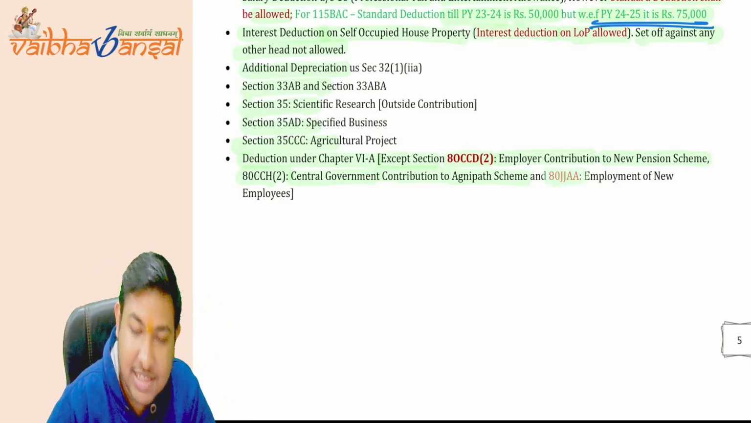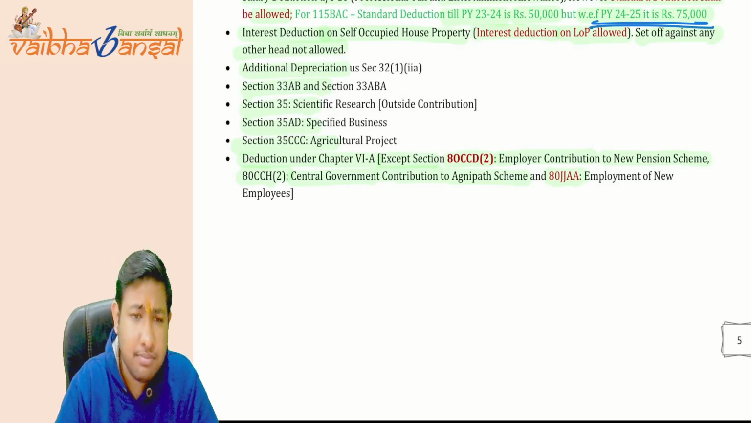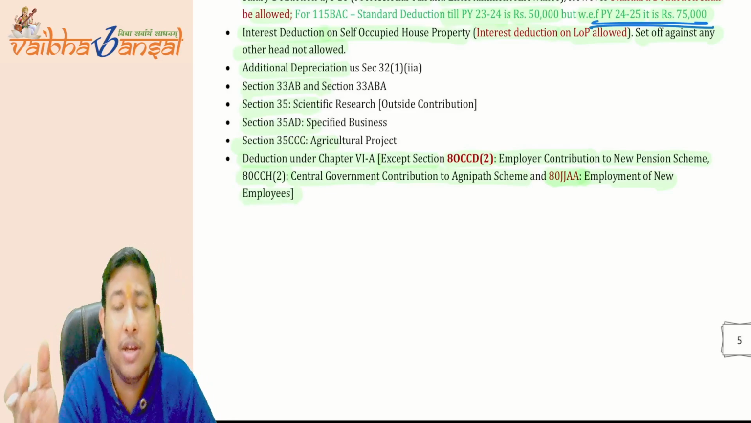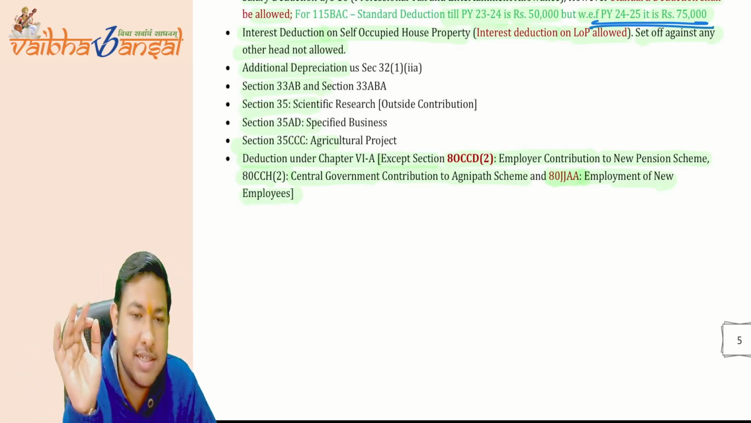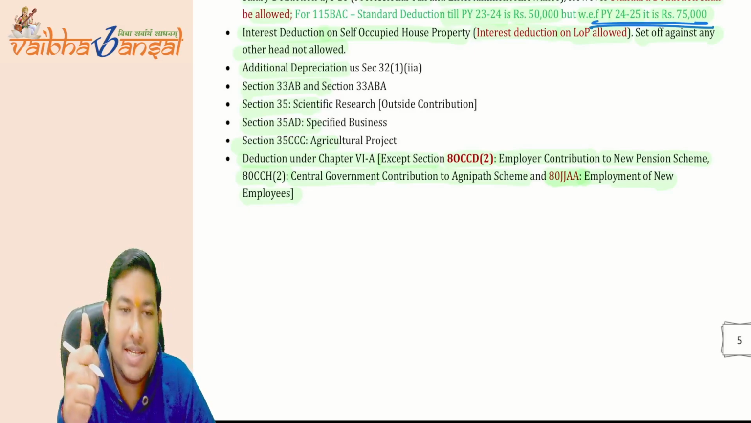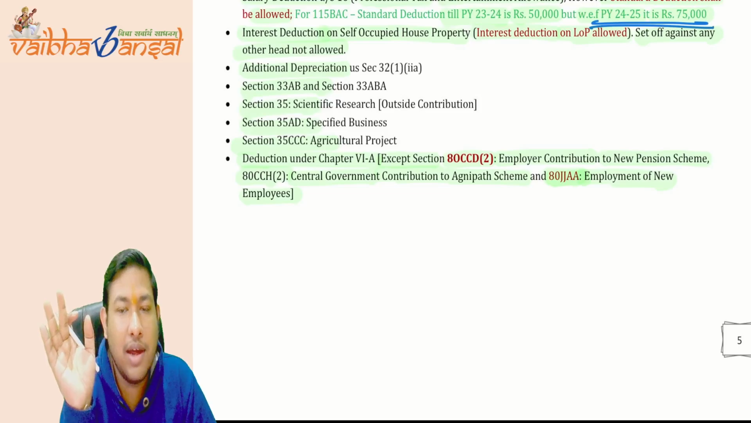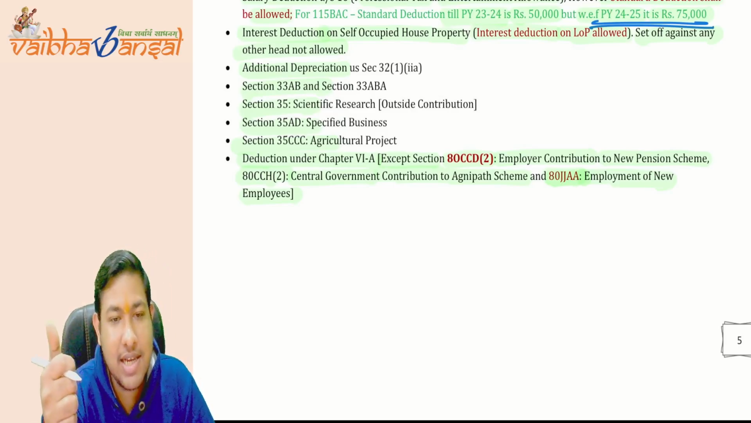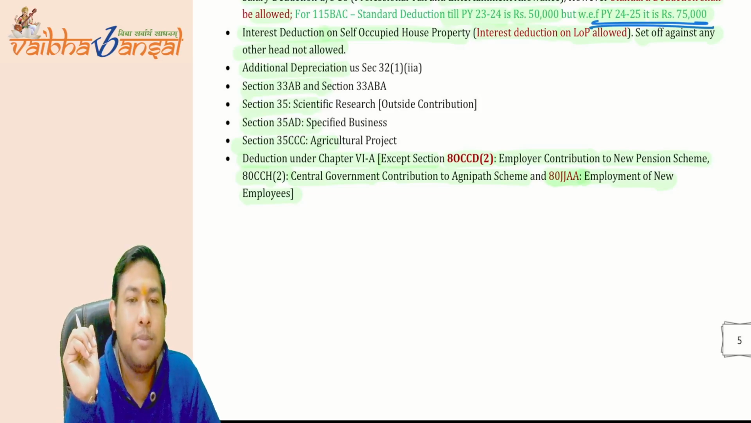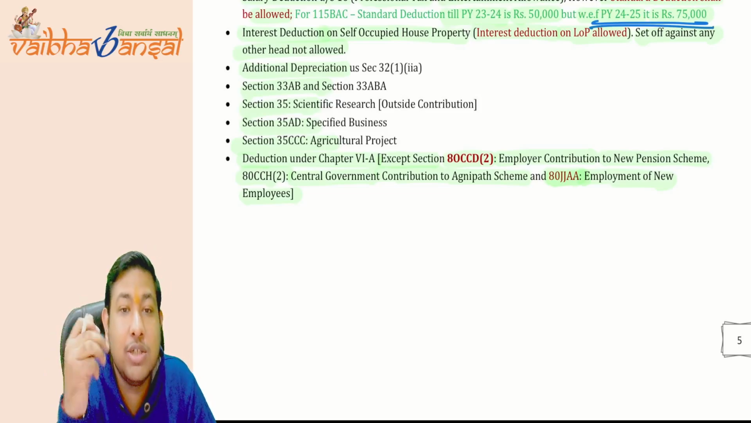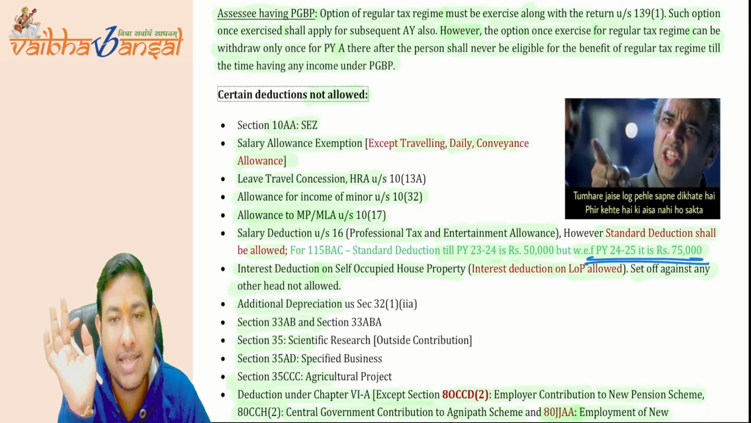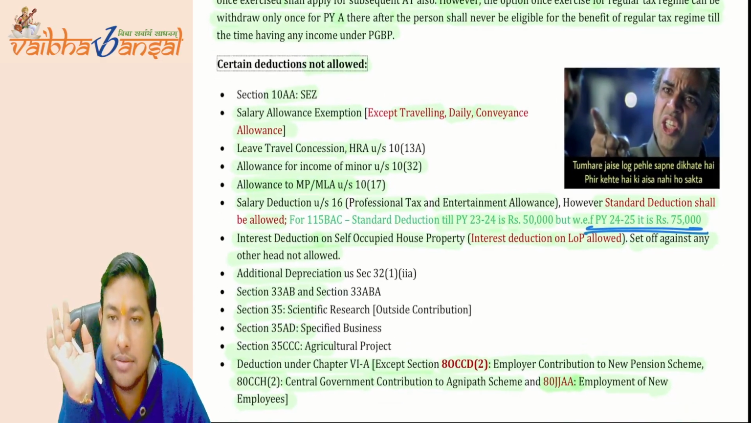And 80JJAA, this is also part of PGBP. What is 80JJAA? Employment of new employees. If you have given employment to new employees, then 80JJAA is also applicable. So you are going to get deduction for 80CCD(2), for 80CCH(2), the Agnipath, and for 80JJAA, employment of new employees. But apart from these three deductions, you are not going to get any deduction if you are opting for 115BAC. I hope it is clear.